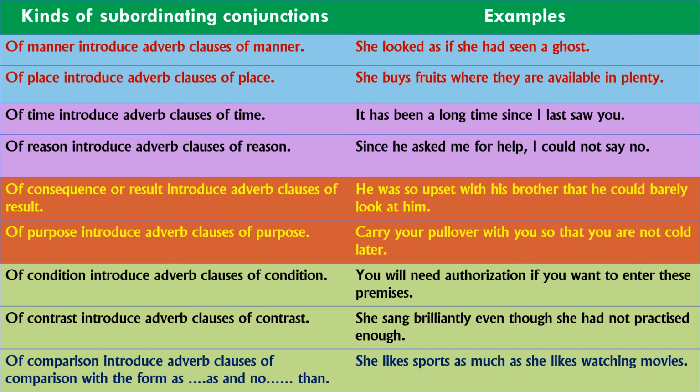So there are time, manner, place, reason, consequences, purpose, condition, contrast, comparison. So these are the types of subordinating conjunctions, right? So don't get any confusion on this. Just look at the kinds of subordinating conjunctions. Manner, in the sense, is when we are mentioning the manner. And the next ones: place, time, reason, consequences or result, purpose and condition, contrast and comparisons, right? These are the kinds of subordinating conjunctions, right? So example sentences are also given here.